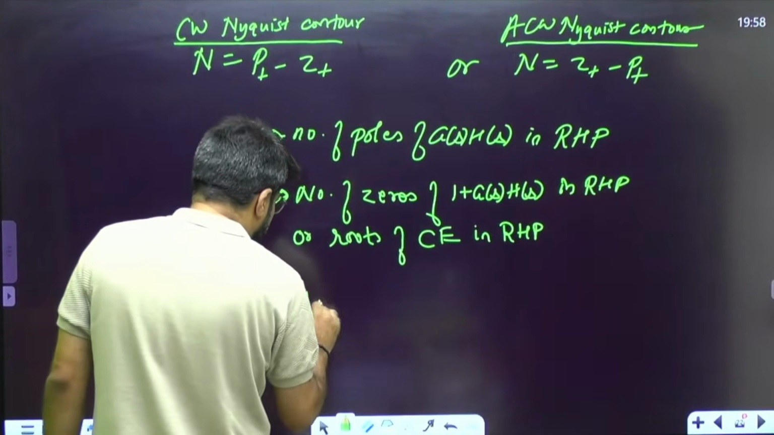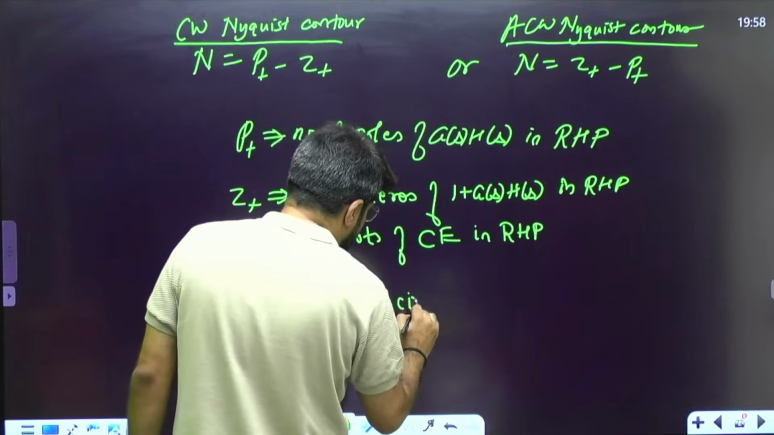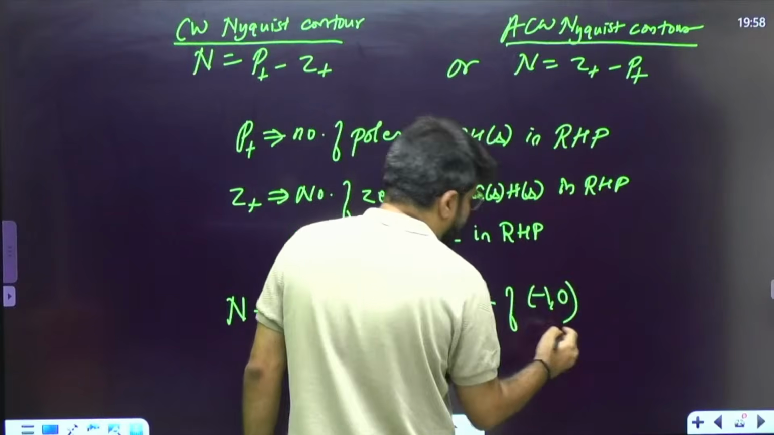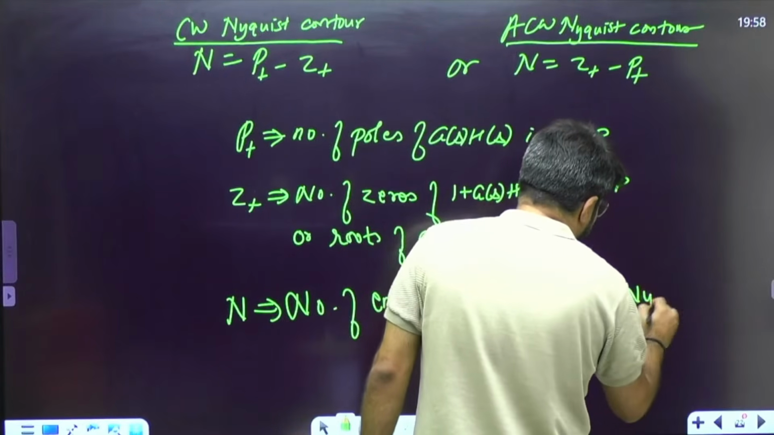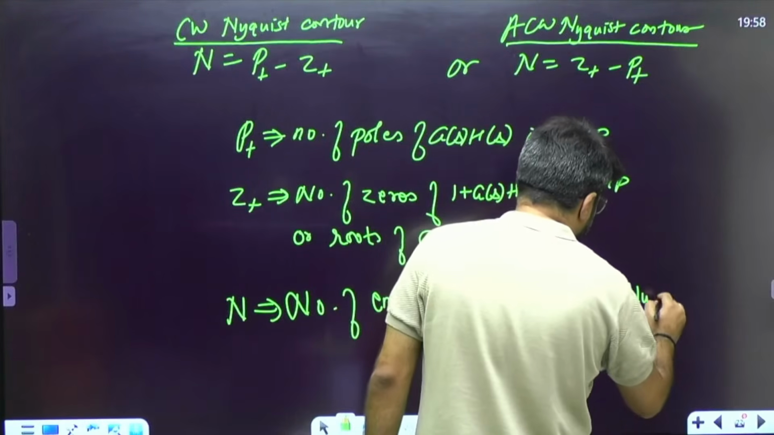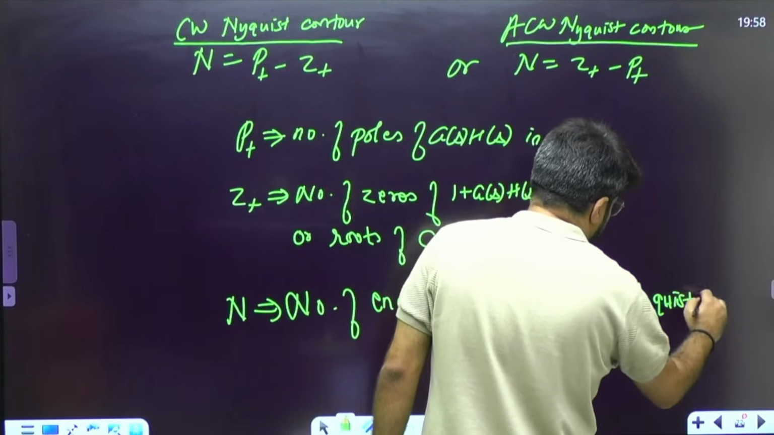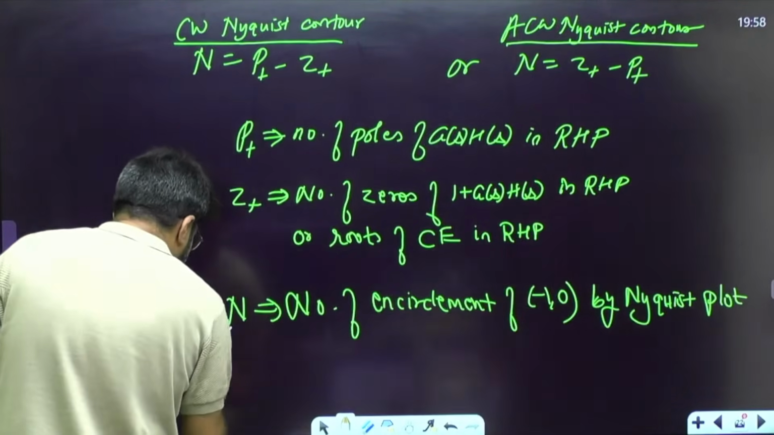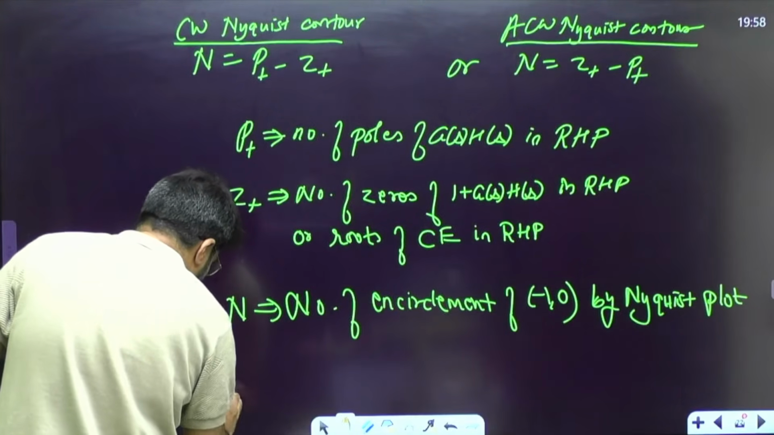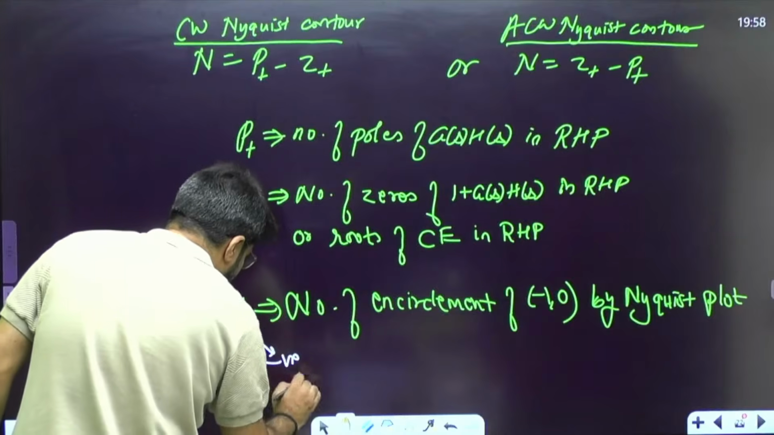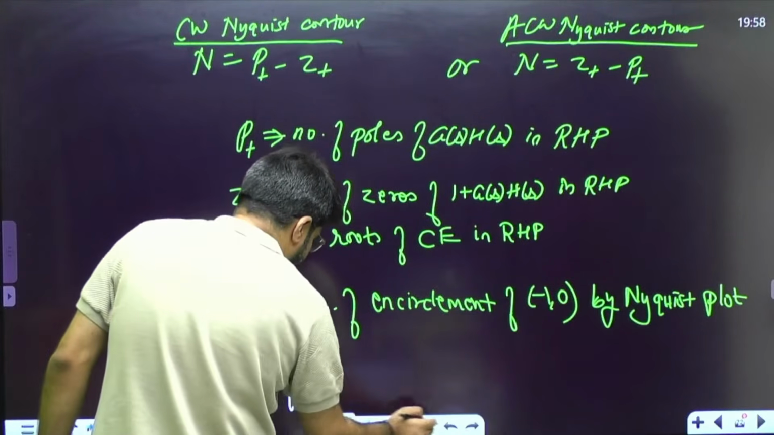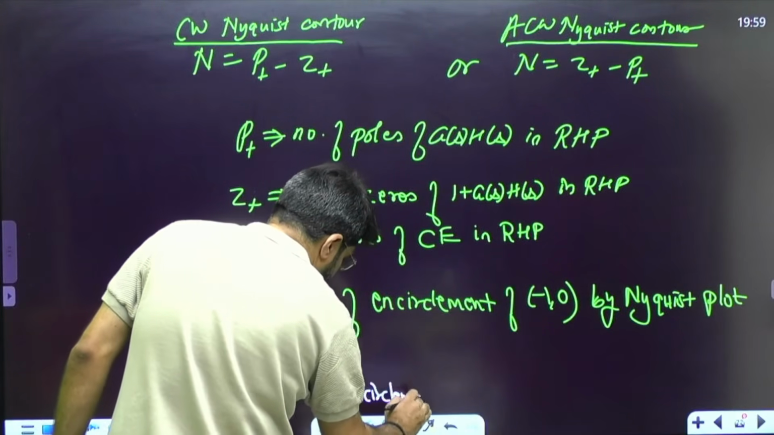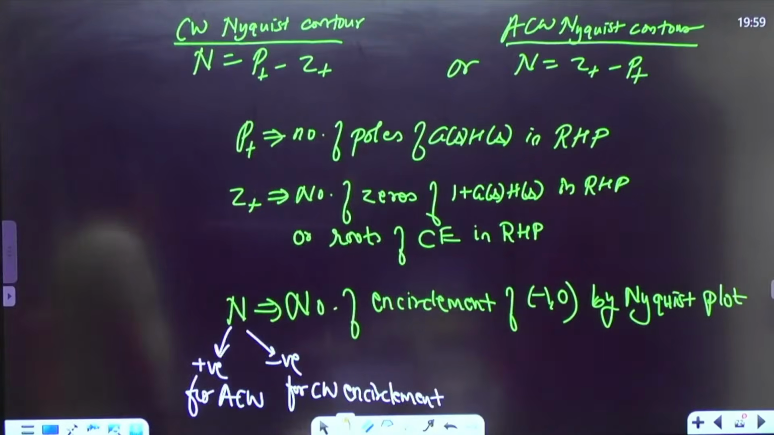And then what is N? N is given by the number of encirclements of the critical point (-1, 0) by the Nyquist plot, where N also has a sign convention: N is taken as positive for anti-clockwise encirclement and negative for clockwise encirclement.